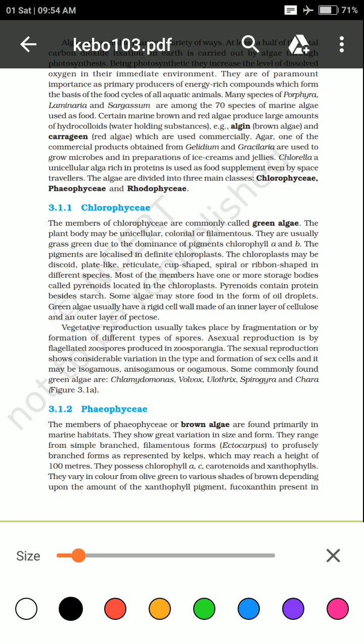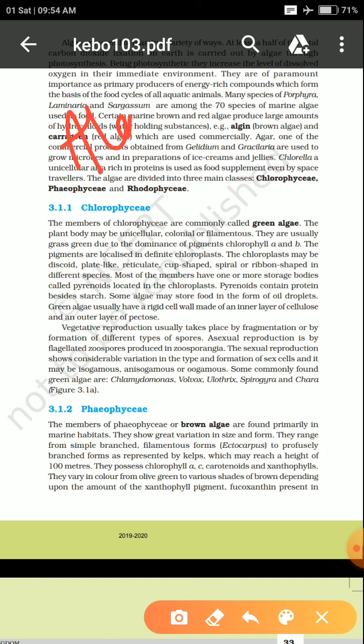Up till the previous class, we discussed various types of algae. We discussed their names. We discussed the characteristic features of algae, which come under the kingdom Plantae. So the three classifications of algae are chlorophyceae, phaeophyceae, and rhodophyceae. Three types of algae are mainly present: chlorophyceae, phaeophyceae, and rhodophyceae. So in today's class we will discuss their salient features, and if they have any use, then we will discuss them also.